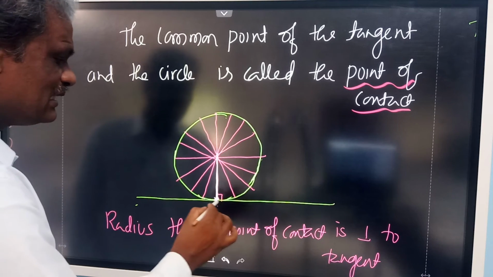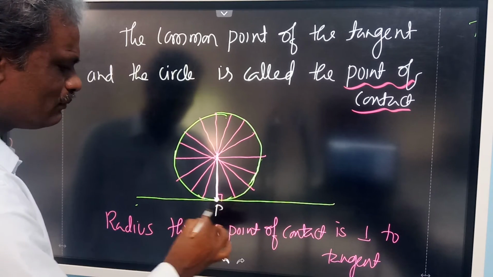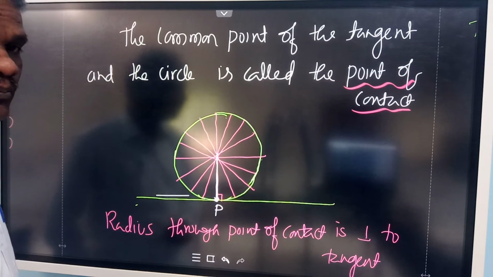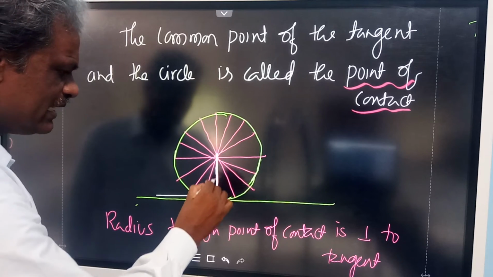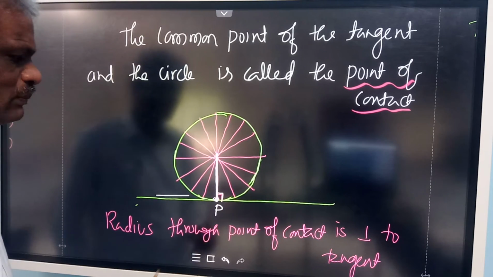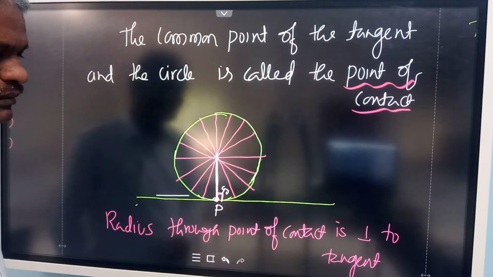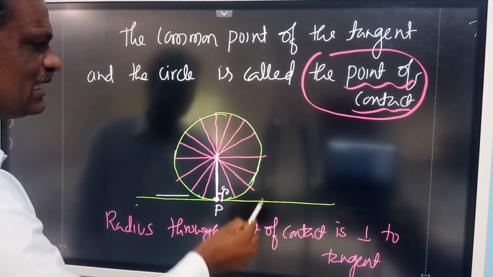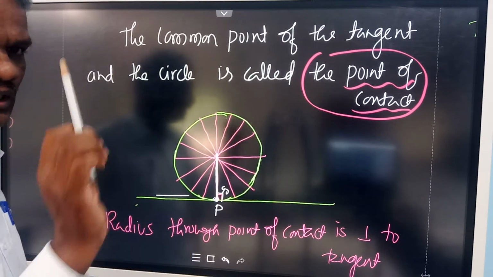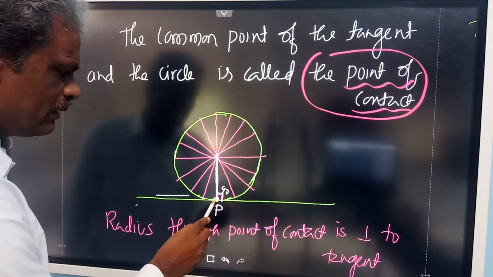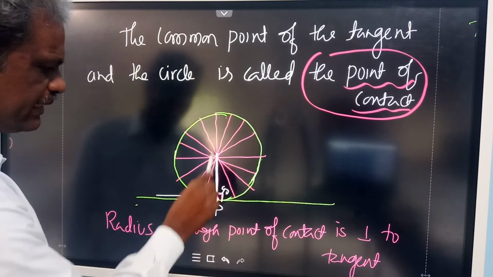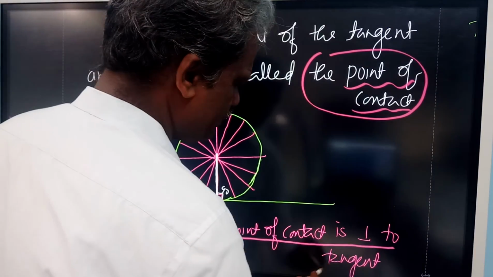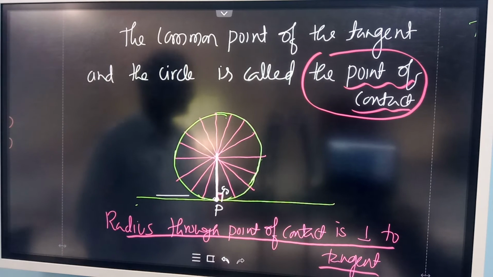This is where the tangent is touching the circle. This point, called P, is the point of contact. And whatever radius is drawn through this point of contact is always perpendicular. This is 90 degrees. Point of contact is the common point between the tangent and the circle. Only one point you will get. And through this common point, the radius you have drawn is always perpendicular. The radius through the point of contact is perpendicular to the tangent. This angle must be 90 degrees.